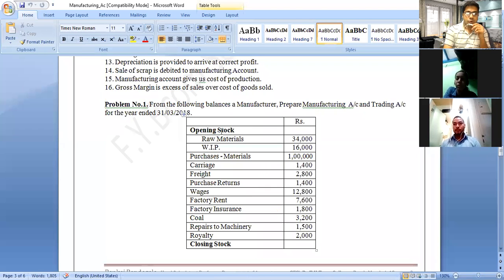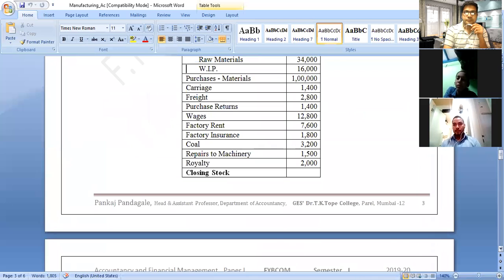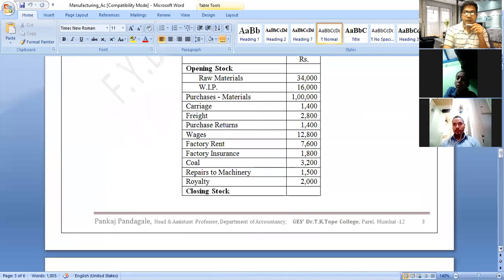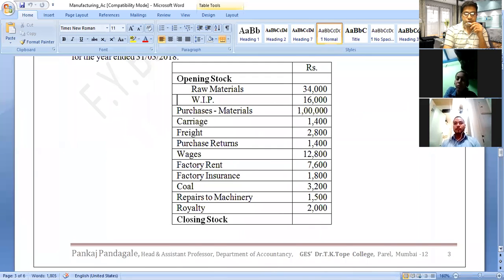First item, opening stock of raw material. We have to record it on the manufacturing account debit side. You have to put in your notebook manufacturing account debit side. You already wrote the question, so put in the notebook where we have to write.